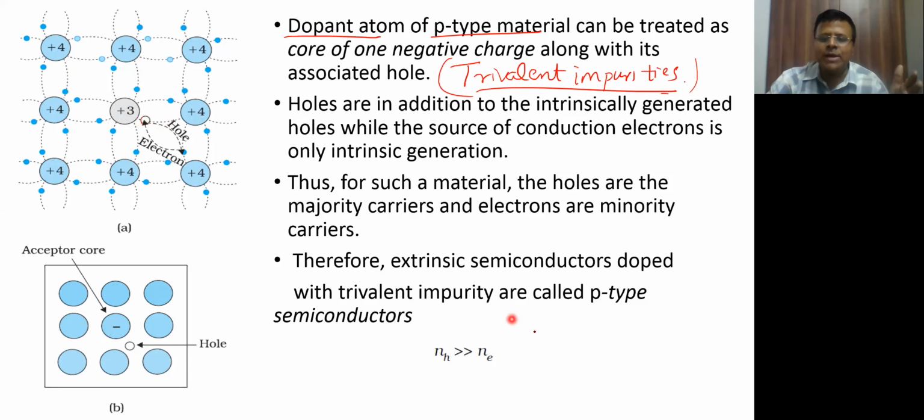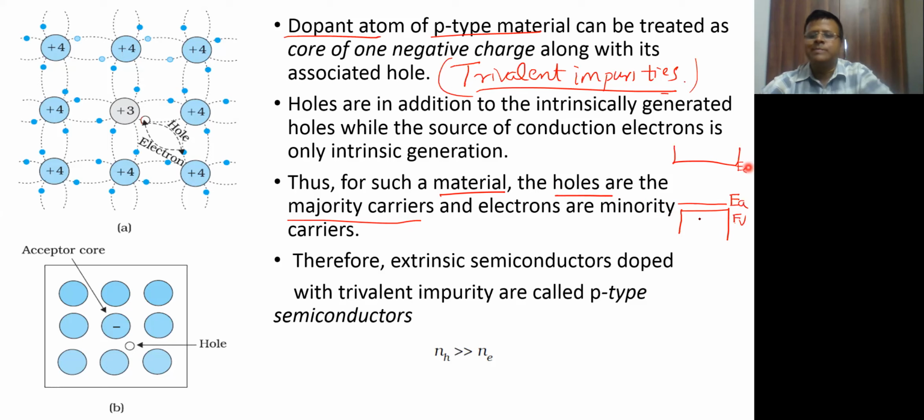And we know that holes can also contribute to the movement of charges in semiconductors, where an electron, thinking that the grass is green on the other side, will come here and the hole will transfer here. Okay, so in such a type of material, you will see that holes are going to be the majority carriers. If you talk from the viewpoint of the energy band gap diagram, when you add a trivalent impurity, it creates an energy level called the acceptor level just above the valence band here.